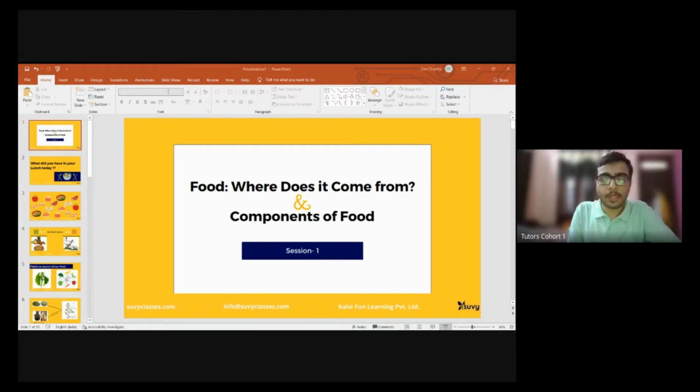Now, children, if you remember, in the starting of this presentation, we discussed that we can have vegetarian food or non-vegetarian food, or we can have both. The thing is that on the basis of the food that we eat, the habits we have inculcated for our food is used to segregate animals into various groups. Okay, so that's a very basic thing. Once I erase all the ink over here, again we'll start.